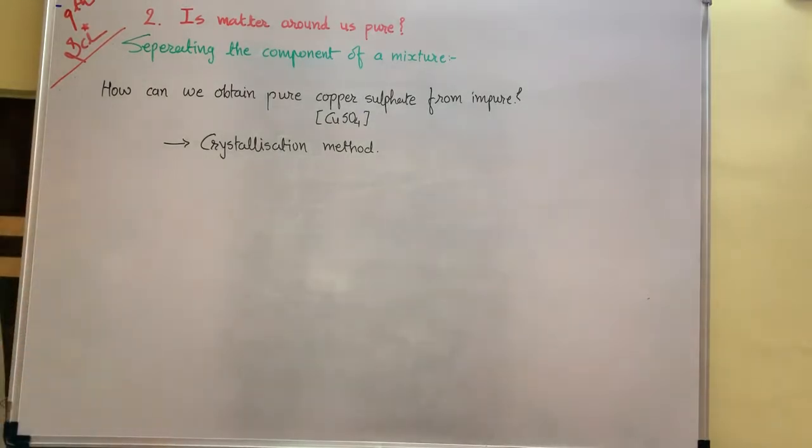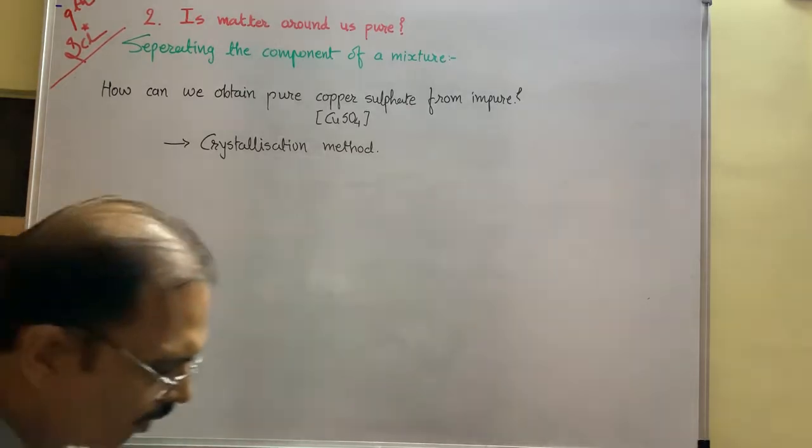The color of copper sulfate is blue, that's why the solution is also known as blue vitriol solution. To remove the impurity, the crystallization process is used for the separation of a pure solid in the form of its crystals.